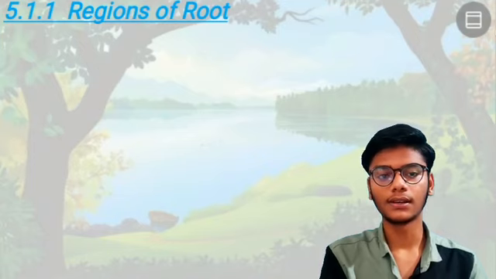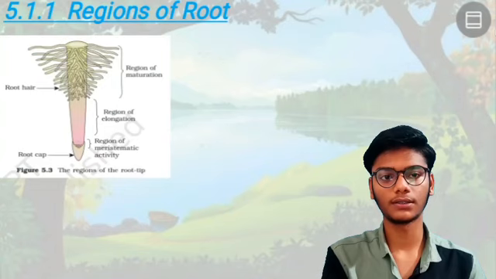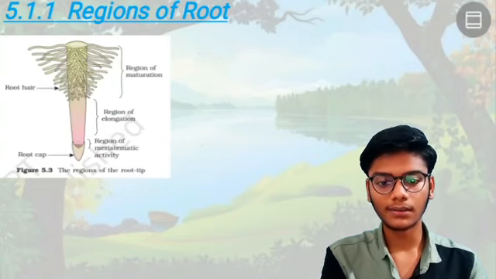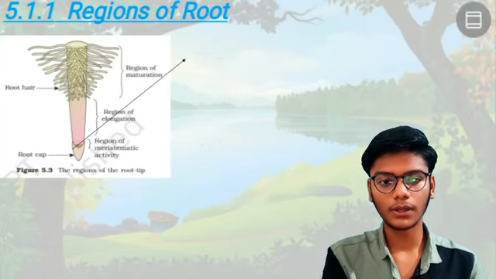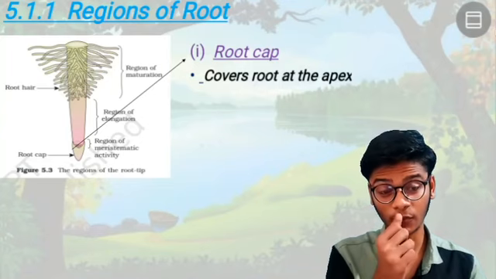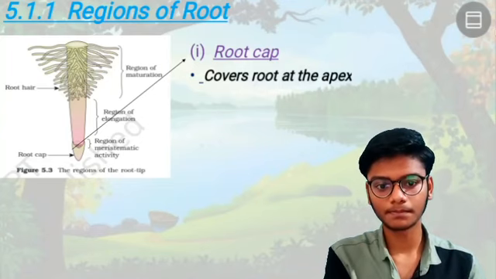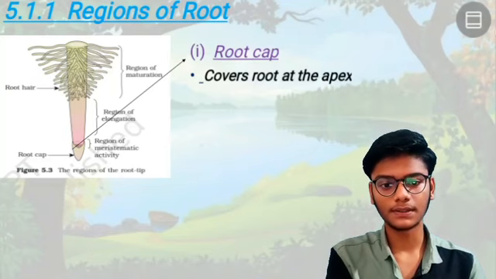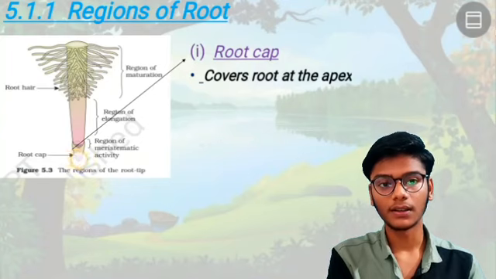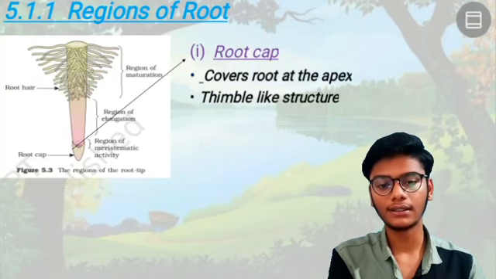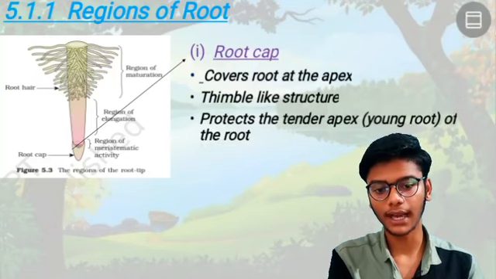Then the next topic is regions of the root. Let us see this diagram, you have to remember it. The first part is the root cap, the tip or end of the root. It covers the root at the apex. Apex means the end of the root. It is a thimble-like structure, like a cap.